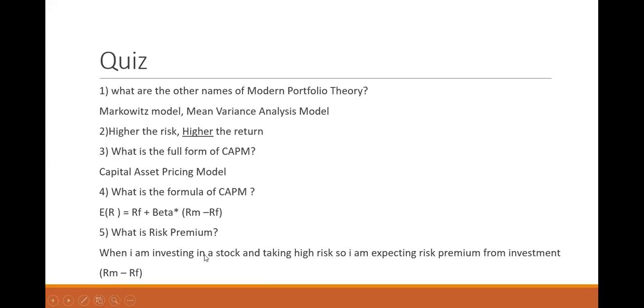When I'm investing in a stock, I'm taking a very high risk and I'm expecting very good returns. So because of this high risk taking, I'm expecting a risk premium from the investment, that is RM minus RF. So this bracket is called the risk premium.